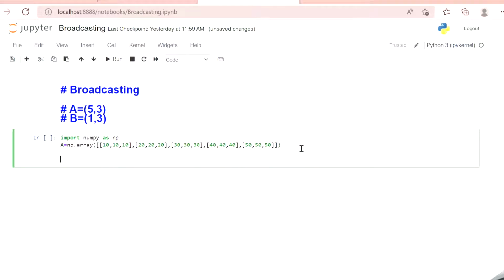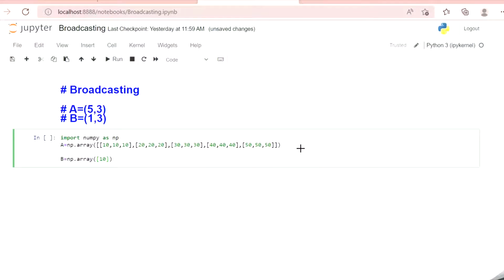And my B now is equal to a one-dimensional array, np.array 10, 20, 30. So it's a one-dimensional array. We are making it a two-dimensional array by prepending it with 1, and then we are comparing both the dimensions, that is 3, 3 and 5, 1.